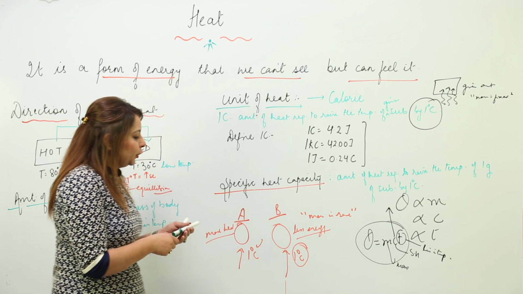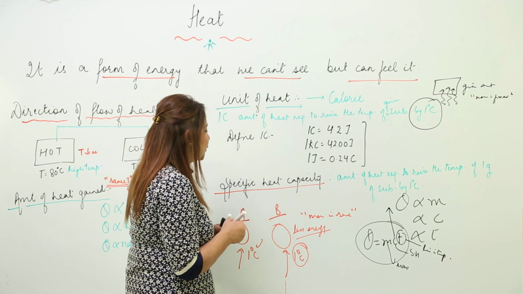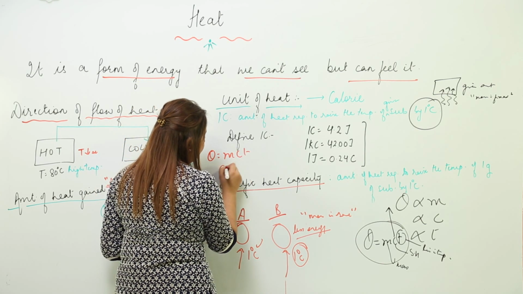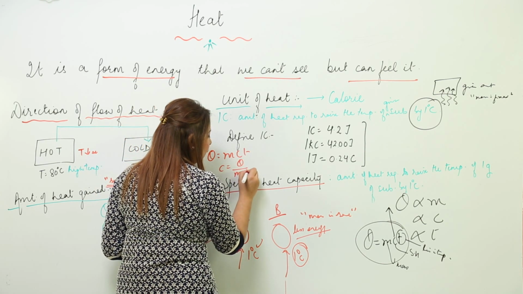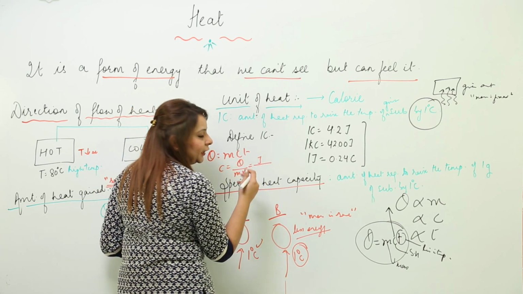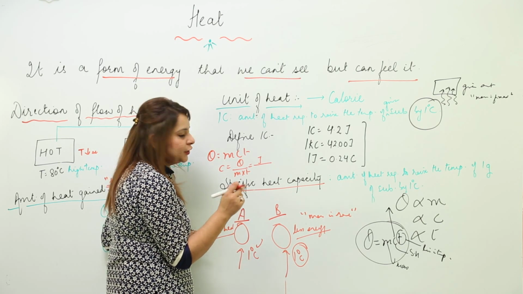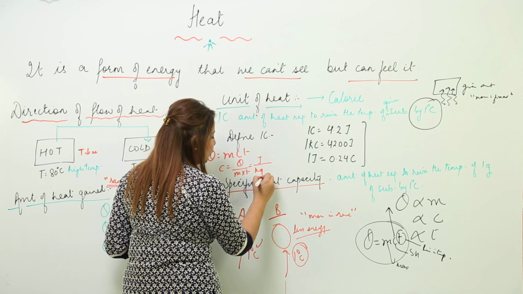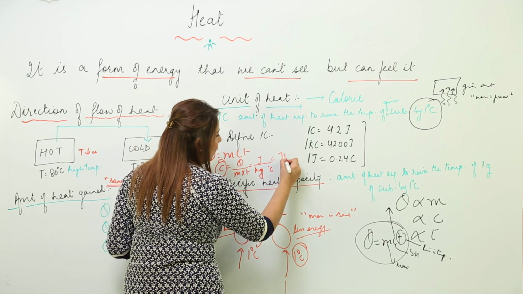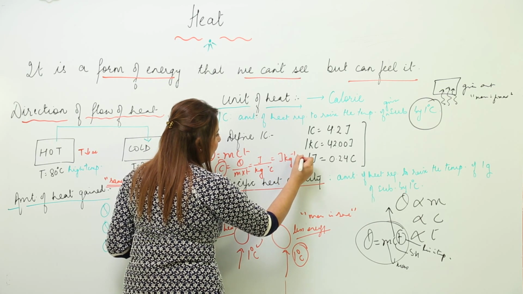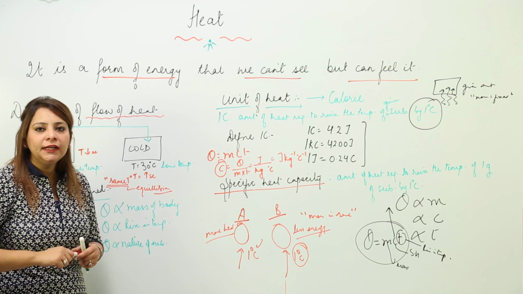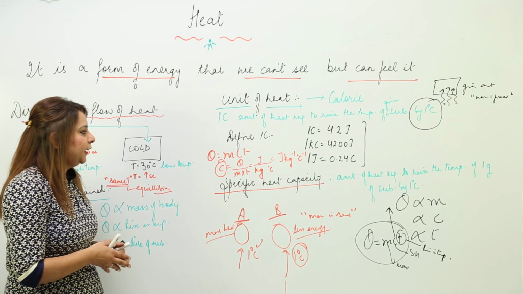Now, in what units do we measure specific heat capacity? Q is equal to mCT, so C is equal to Q upon m into T. Putting in the units, heat is measured in joules. We can also measure it in calories, but most of the time it is measured in joules. Mass is in kg and temperature is in degrees Celsius. So what is the unit for C? It is joule per kg per degree Celsius. This is the SI unit in which the specific heat capacity of a substance is measured.